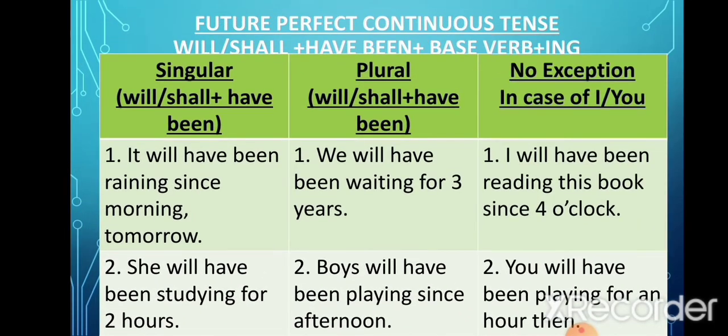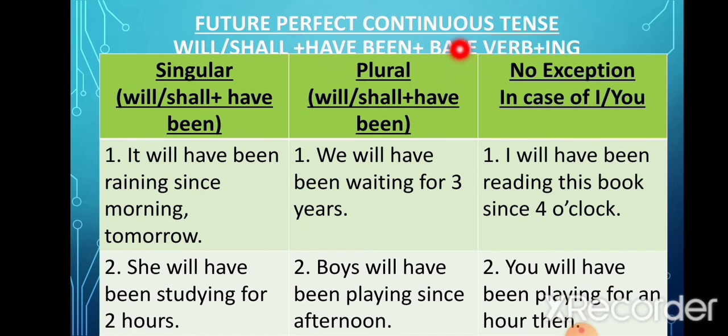Again, the rules are same for singular subjects, for plural subjects, and in case of I and you also. And if you would have noticed, in future perfect continuous tense, we take both the qualities of the continuous tense as well as of the perfect tense.